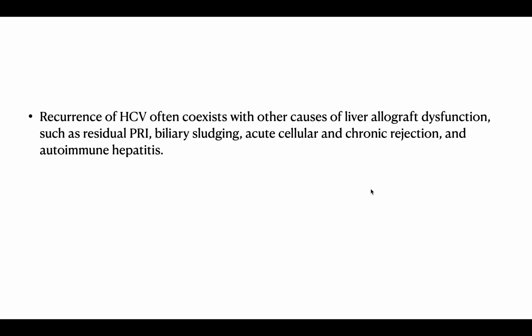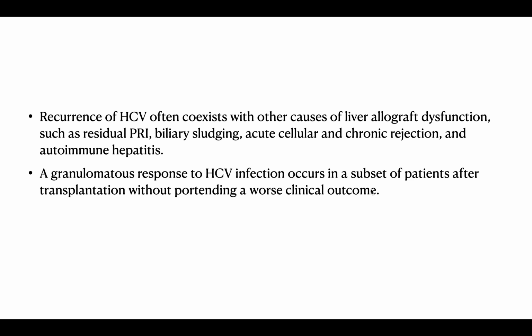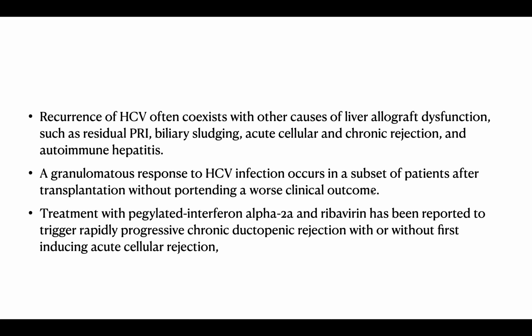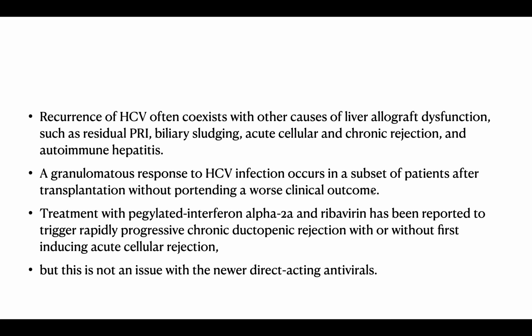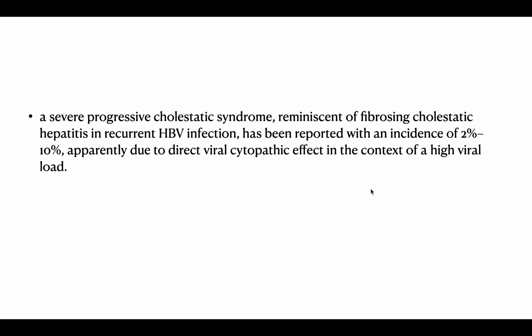Recurrence of HCV often coincides with other causes of liver dysfunction such as residual reperfusion injury, biliary sludging, rejection, and autoimmune hepatitis. A granulomatous response to HCV occurs in a subset of patients after transplantation. Treatment with interferon alpha and ribavirin has been reported to trigger rapidly progressive chronic ductopenic rejection with or without first having the acute cellular rejection. But this is not an issue with the newer acting antivirals.